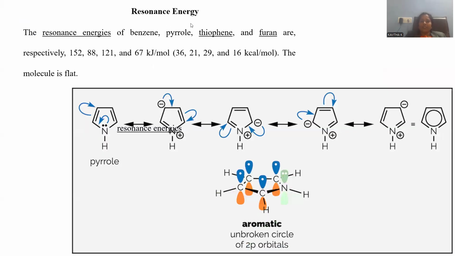Let me go on to the resonance energy. Resonance is nothing but delocalization of pi electrons. Whenever pyrrole is taken, there are pi electrons in conjugation. The pi electrons are not static. They are not stable; rather, they are always moving here and there, right? So the lone pair of electrons on the nitrogen also takes part in this delocalization, so that the movement is initiated with this lone pair, and the lone pair forms a pi bond between the carbon and nitrogen, so that the existing pi bond moves up.